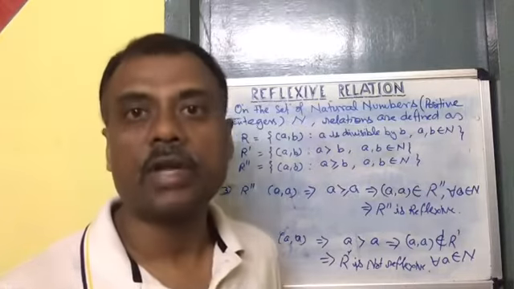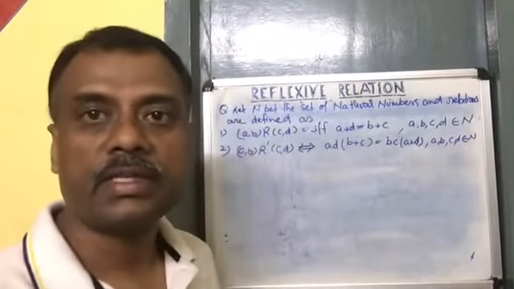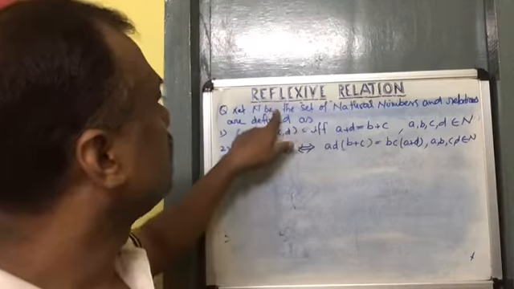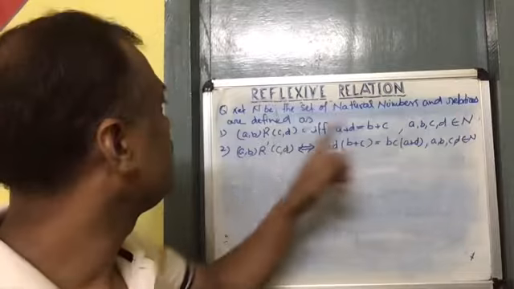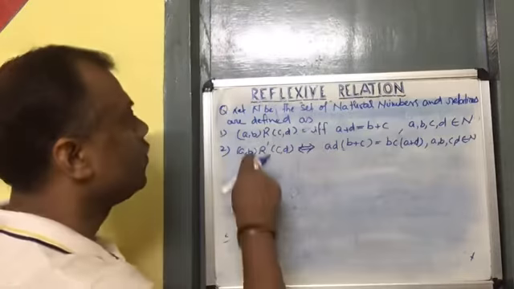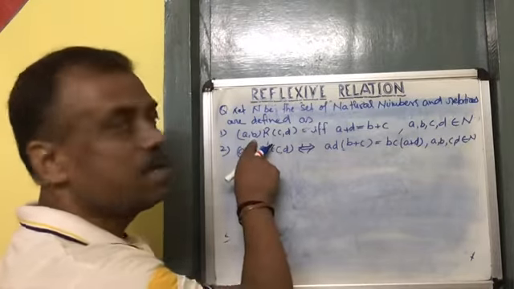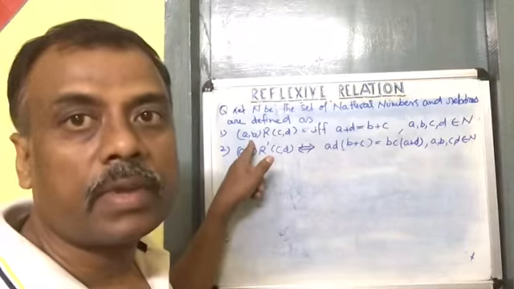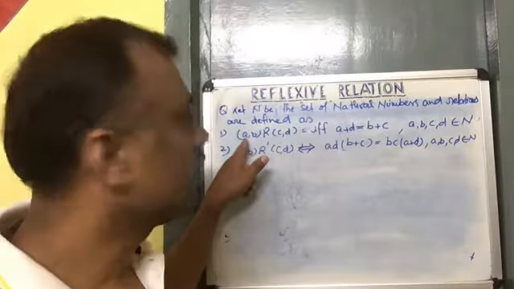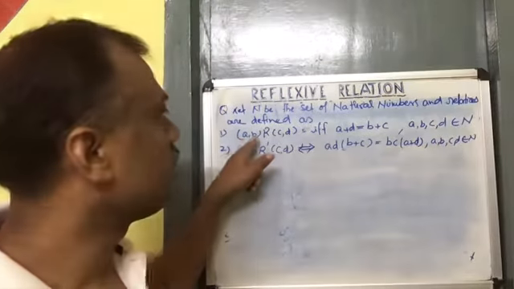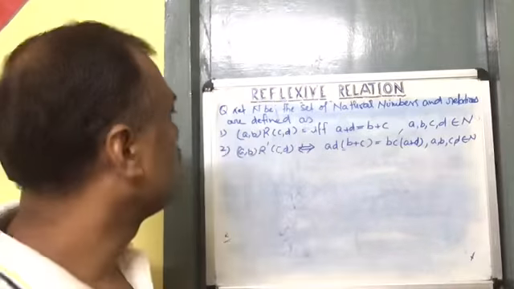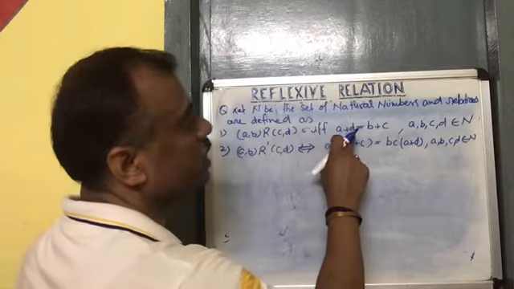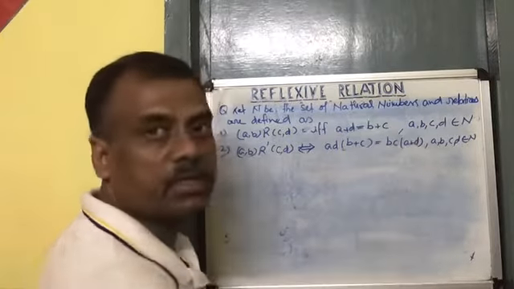Okay, let us go for another example. Let N be the set of natural numbers and relations are defined as this. One relation I have taken: AB related with CD in this way, A plus D equals to B plus C. Here the element is from N cross N, because we have taken the set N cross N, and from there AB is the element.